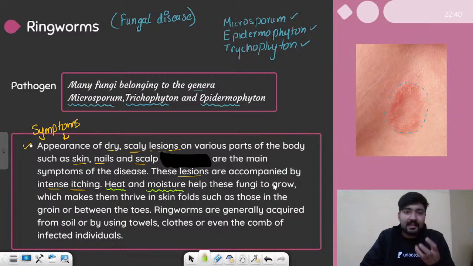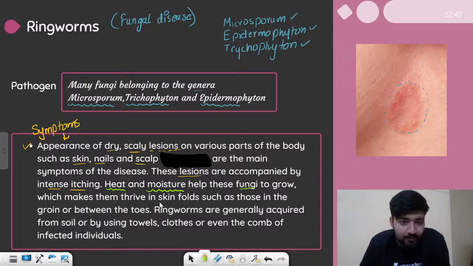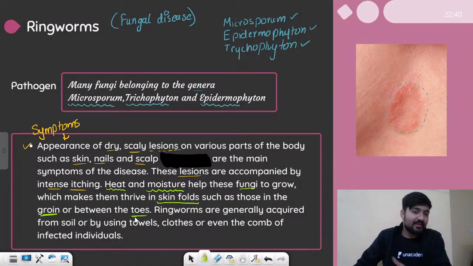These are the regions which are highly vulnerable to the attack of these fungi because they can grow very easily in these regions, right? Which makes them thrive in the skin fold. So wherever the skin is folded, they can grow very easily, such as in the groin, in the genital region, between the toes, and in the axial regions, right, in the armpits. So these are all the regions which can get easily affected by these fungi.